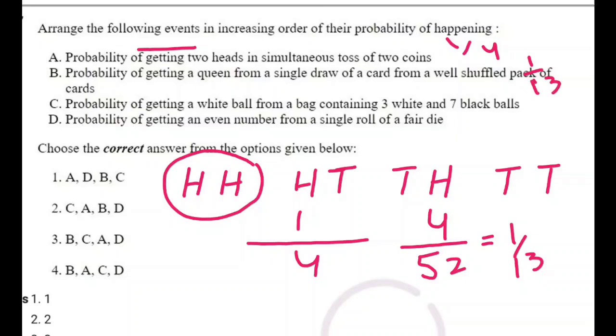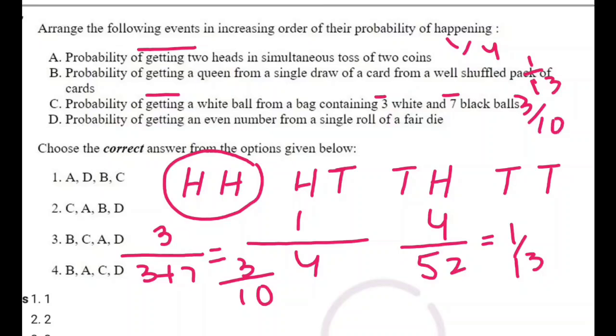In the third one, we have the probability of getting a white ball from a bag containing 3 white balls and 7 black balls. Since we have to find the probability of a white ball, we have 3 white balls as the favorable cases, divided by the total number of cases, that is 3 plus 7, which is 10. So we get 3 upon 10 for the third one.